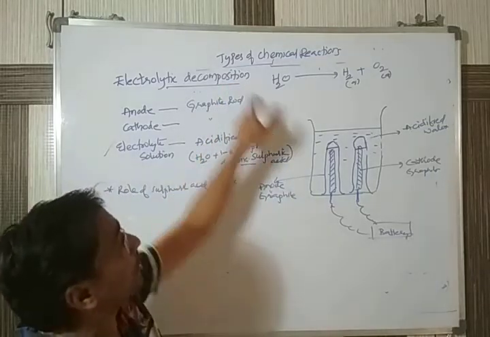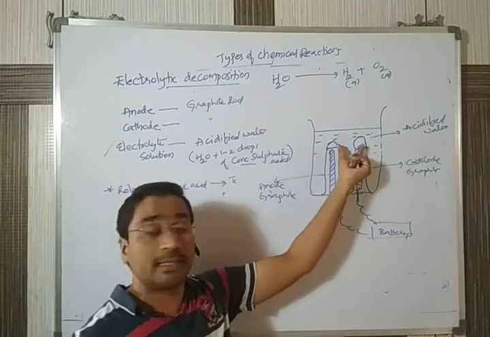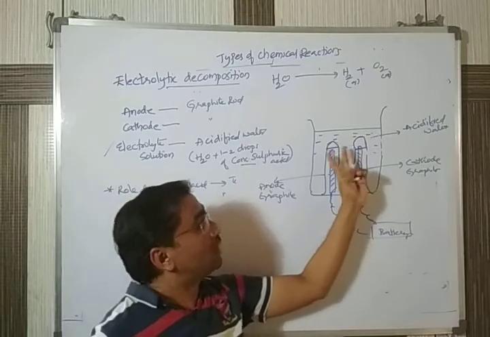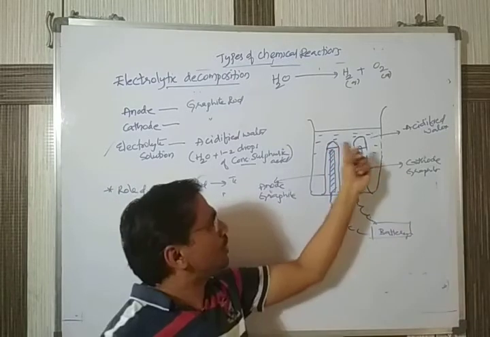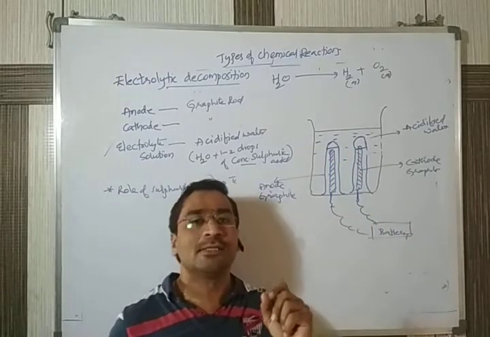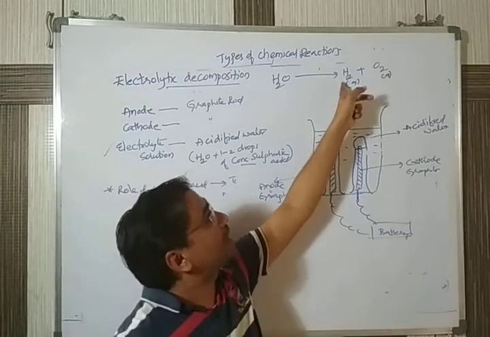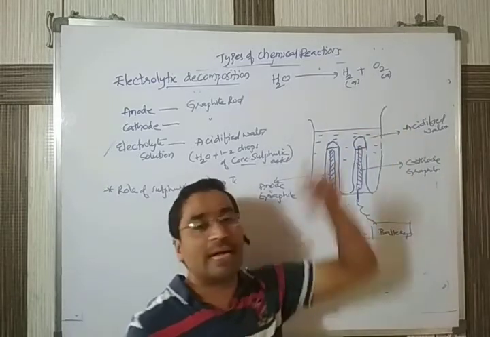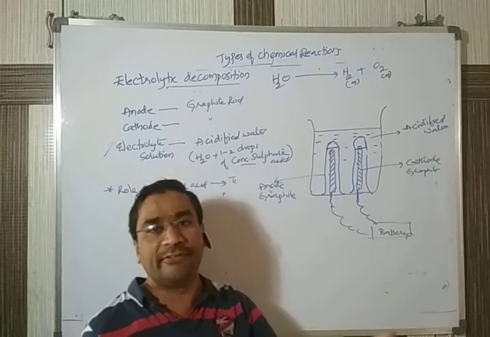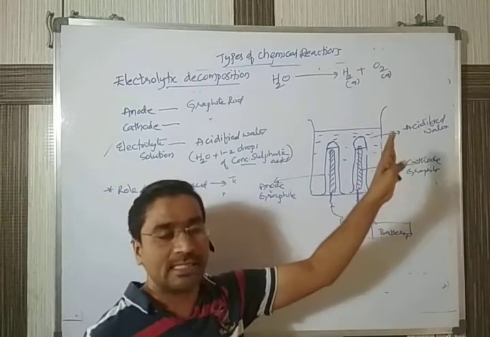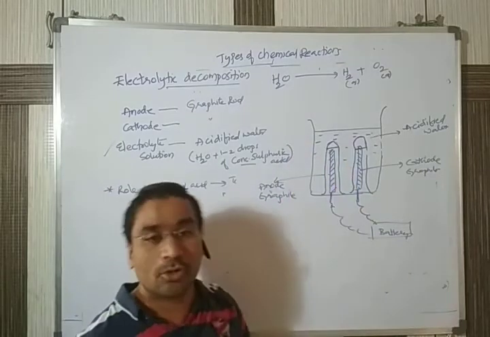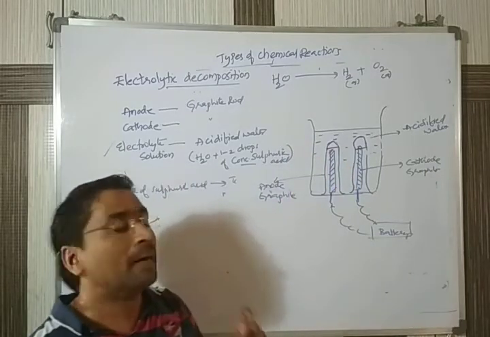During the electrolysis process, two different gases are collected in the test tubes. How do you identify the two different gases? These two gases collected in the test tubes are colorless, odorless gases. Hydrogen gas doesn't have any color, oxygen also doesn't have any color. So we can't identify them physically by seeing with our eyes. We can't identify this is hydrogen, this is oxygen. But how can we identify which is hydrogen and which is oxygen? Only by the amount of